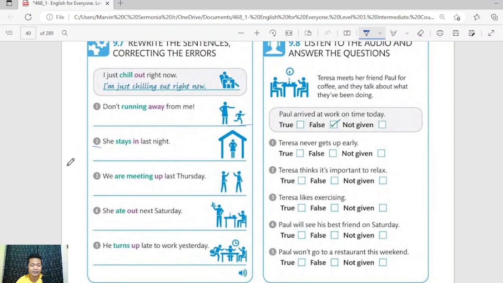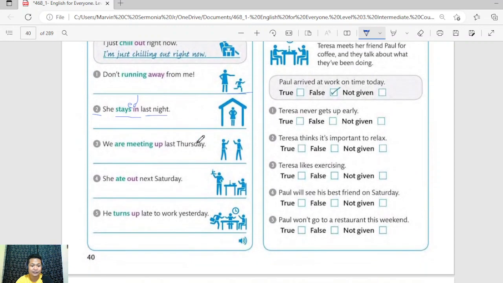Another sentence we have, "She stays in last night." What do you think is the tense in this sentence? All right. So we have the words last night. What does it indicate? Does it indicate that it is continuous, present, future, or past? Since it's last night, of course, it is in the past. So what should be used here? "She stayed in last night." So we removed the s, and we added ed. She stayed in last night.